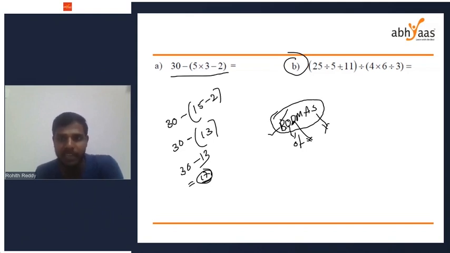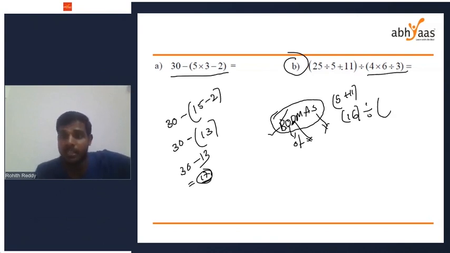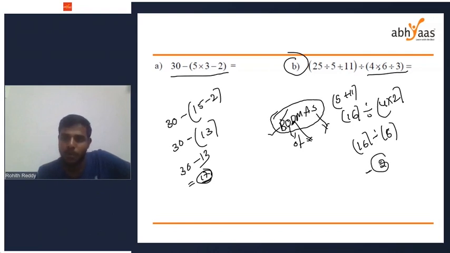25 divided by 5 will give you 5, plus 11. This bracket gives 5 plus 11, 16. Next, we have to solve the other bracket. 16 divided by the value in this bracket. Next, this bracket I am going to solve. There is a multiplication symbol and a division symbol. We give priority to division first because D comes first. 6 divided by 3 will give you 2. 4 into 6 divided by 3 is 4 into 2, 8. 16 divided by 8 will give you 2. 2 will be your answer.